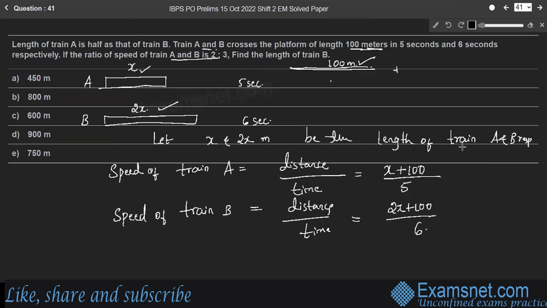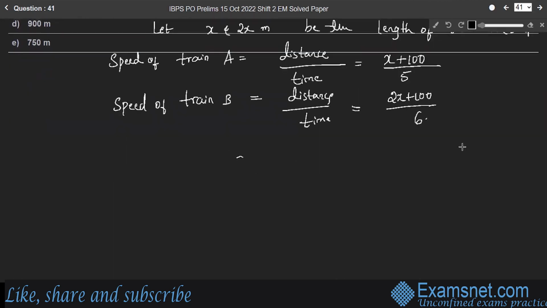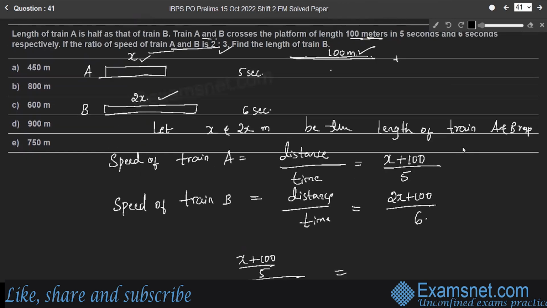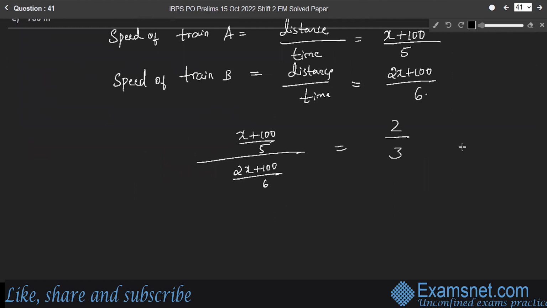It is given that the ratio of their speeds is 2:3. Therefore, (x plus 100) by 5 divided by (2x plus 100) by 6 is equal to the ratio 2:3, right? 2/3. Simplify it. So (x plus 100) divided by 5 into 6 by (2x plus 100) is equal to 2/3.